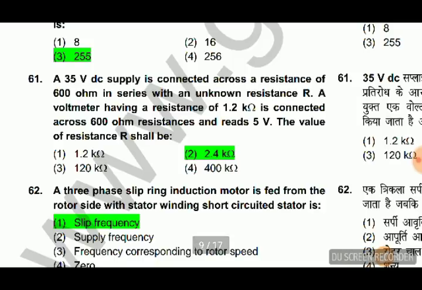Next question is, a 35 volt DC supply is connected across a resistance of 600 ohm in series with an unknown resistance R. A voltmeter having a resistance of 1.2 kilo ohm is connected across the 600 ohm resistance and reads 5 volt. The value of resistance R will be, so it is like this,